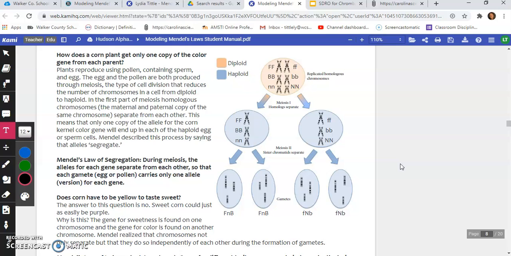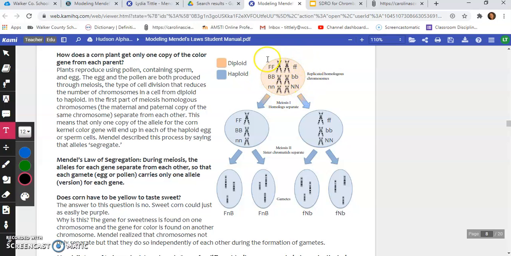so that each gamete, the egg or the pollen, if you're talking about plants, instead of pollen, it would be sperm if you were talking about animals. Each gamete, egg or sperm, carries only one allele or one version for each gene. Like in this example here, they're actually showing several different traits together here. They're showing the traits for F, B and N here. But let's just use F as our example.